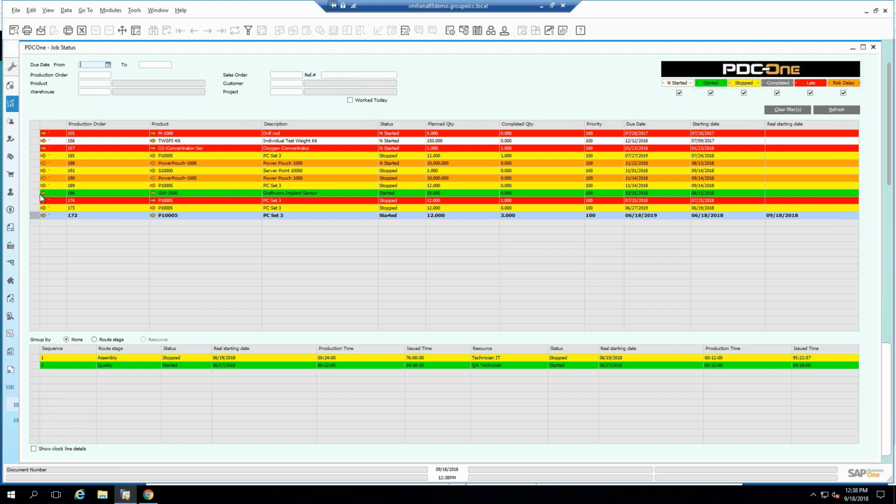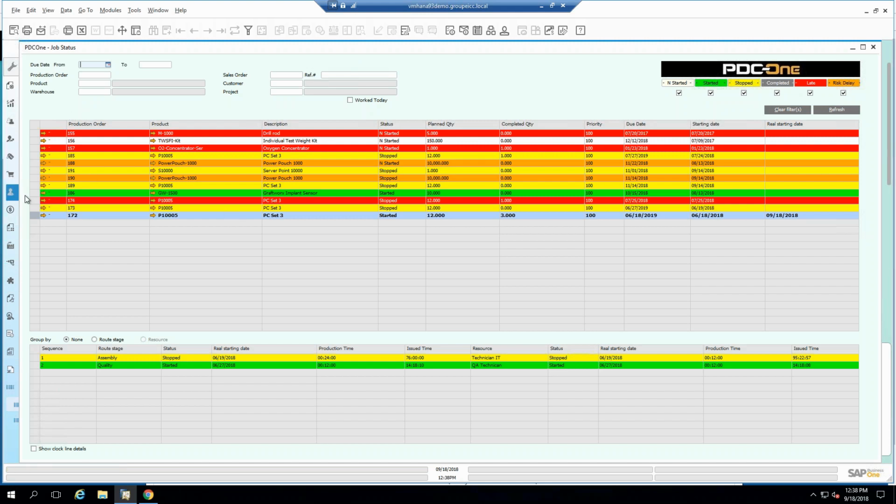Meaning right now, in real time. If it's yellow, there were people working on it. It was started, but it was stopped. So maybe the machine broke down, the tool broke, or people just went home for the night and then they interrupted before they left work, and then they'll just start again tomorrow morning.